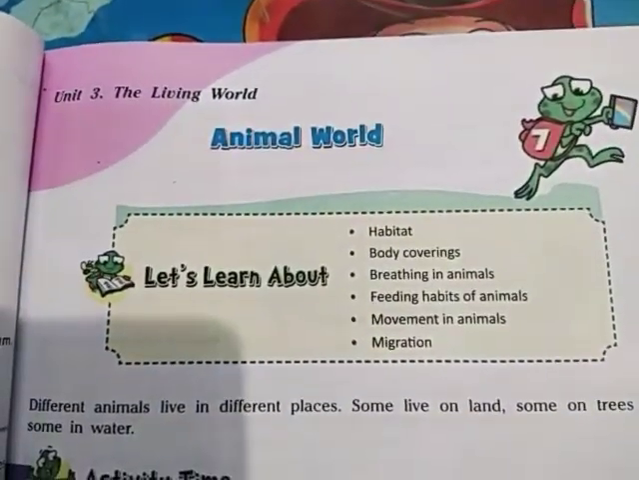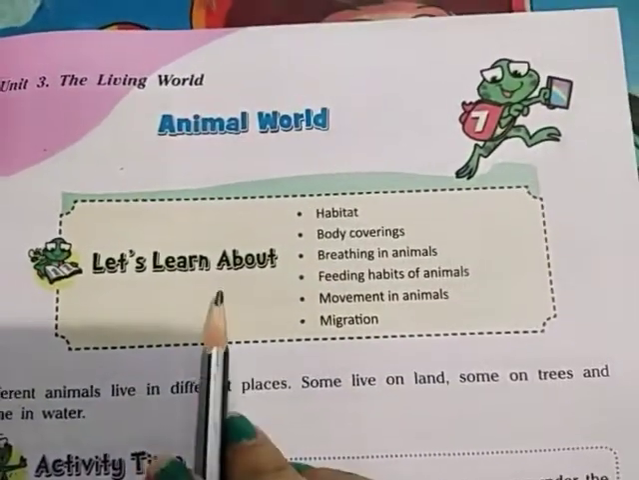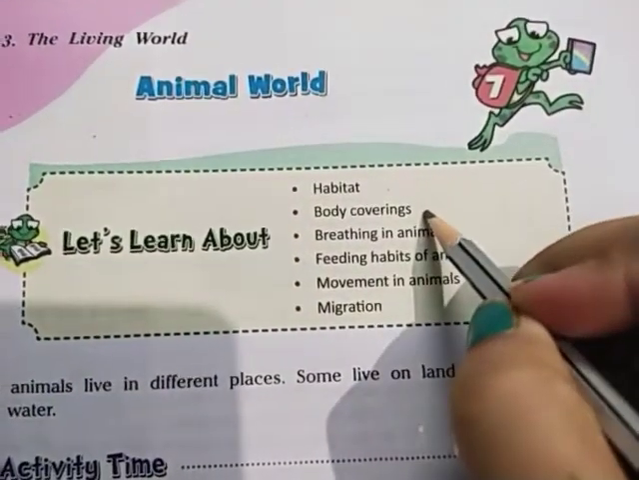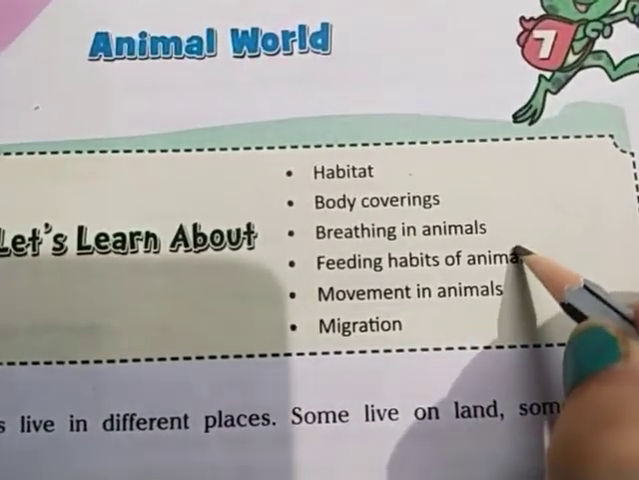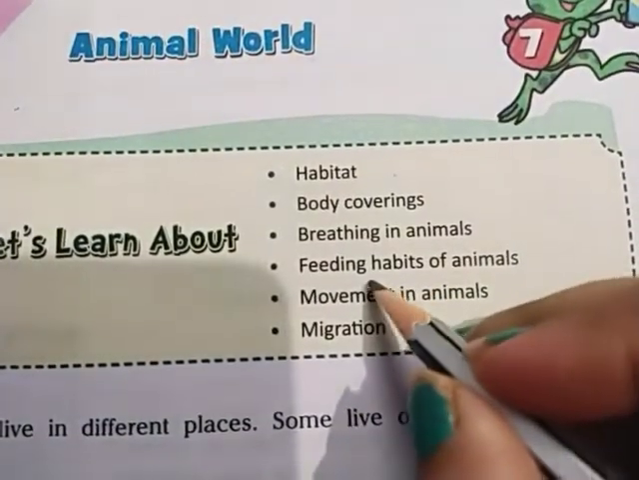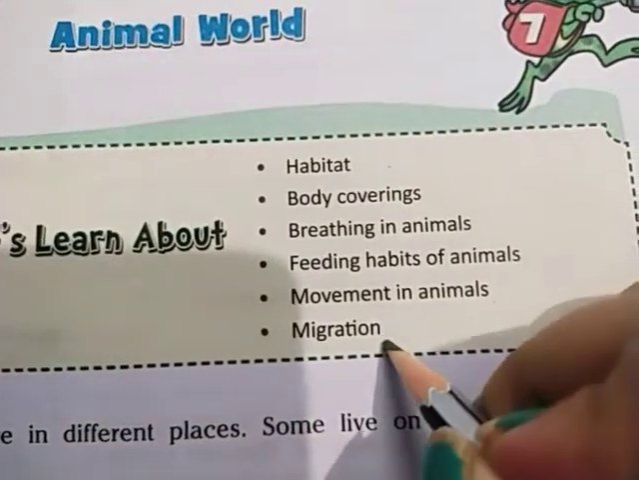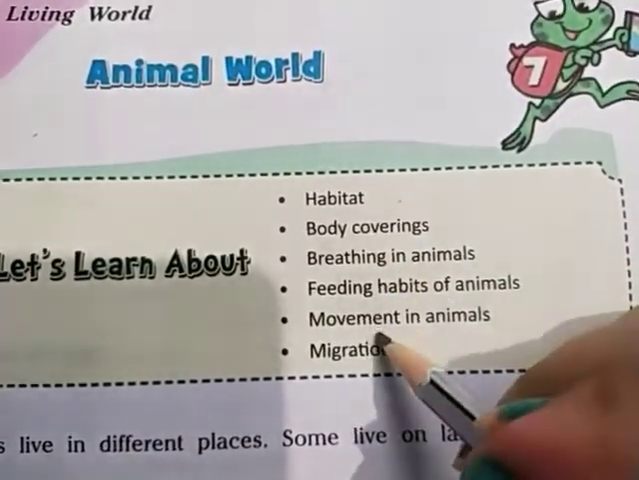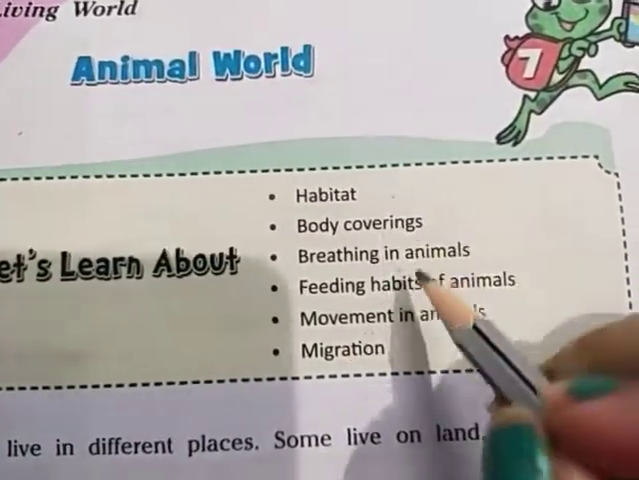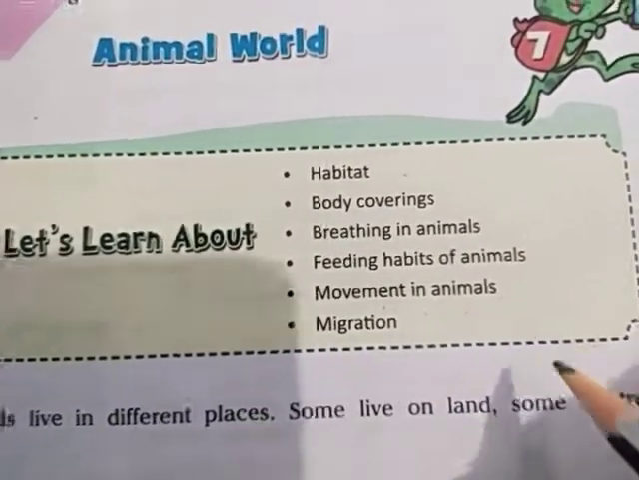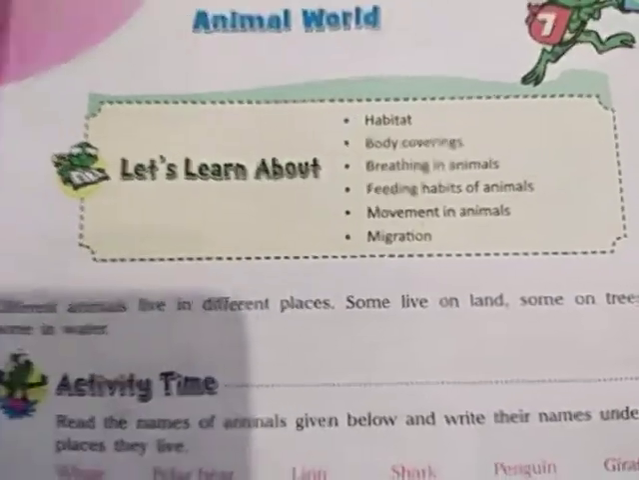So, this is your chapter 7, children, and in this chapter, the main contents are habitat, body coverings, breathing in animals, feeding habits of animals, movement in animals, and migration. These are the points which we will study in this chapter. So, let us begin the chapter.